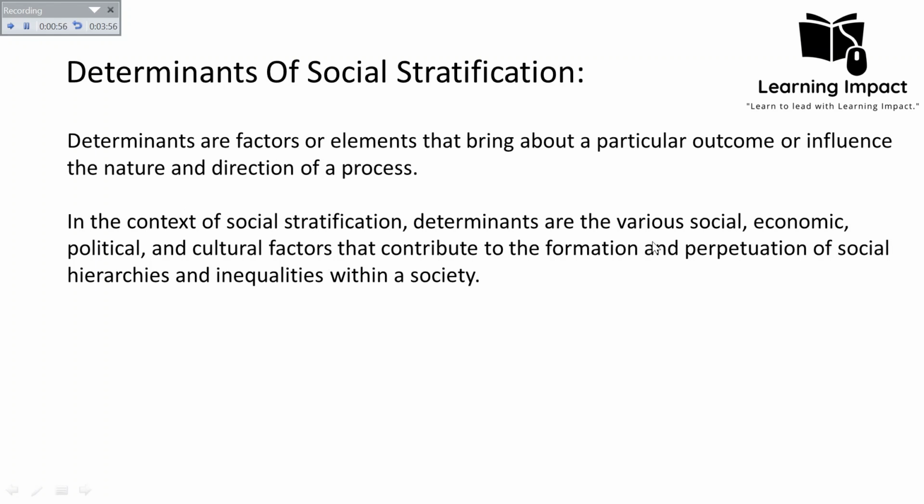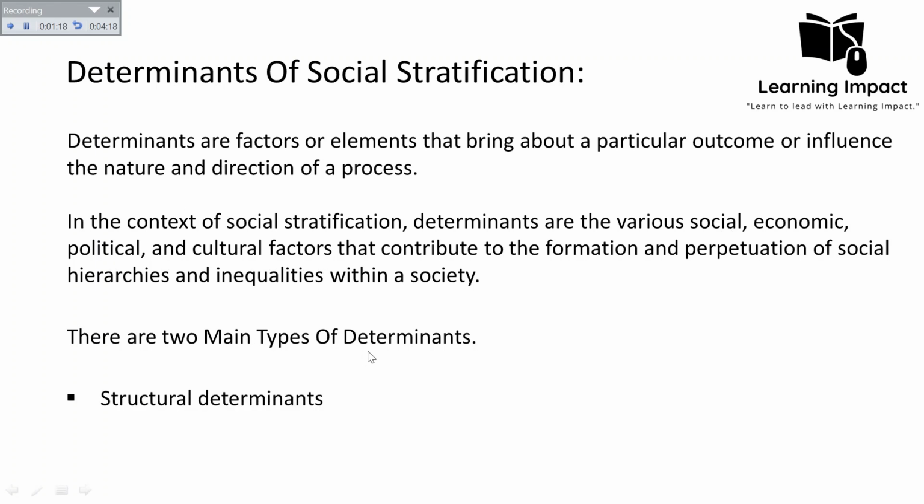What is the motivation behind this? And what are the factors behind this? These are the determinants. There may be various social, economic, political, and cultural factors, depending on the society and the type of social stratification. Now we say that there are two main types of determinants, structural determinants and individual factors.